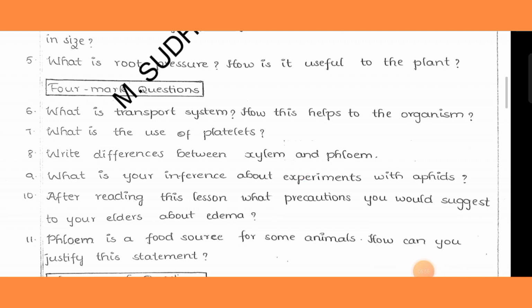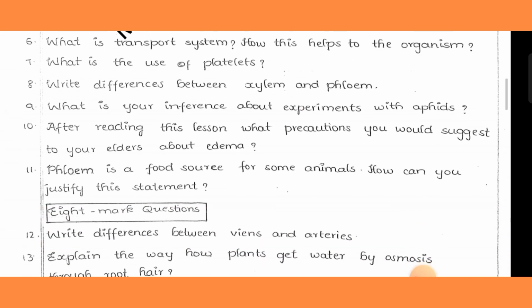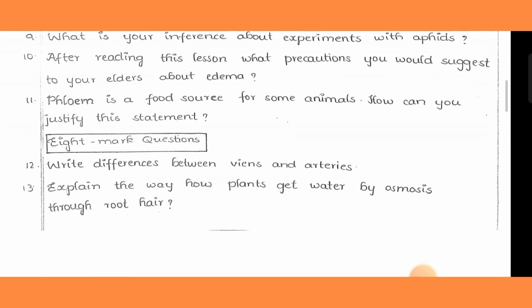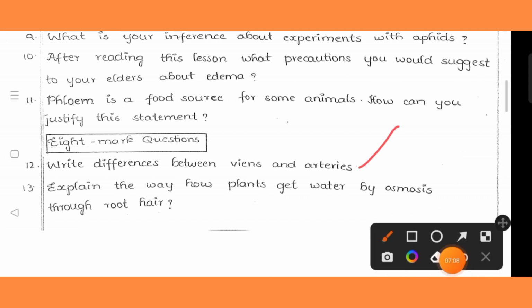Then phloem is a food source for some animals. How can you justify this statement? Then we can go for 8 marks questions. Write the differences between arteries and veins. It is also an expected question, differences between arteries and veins.